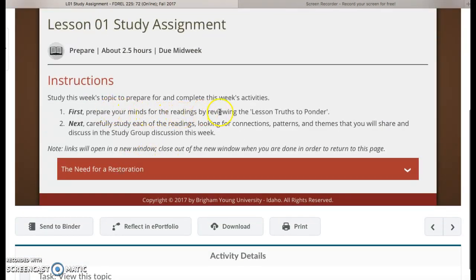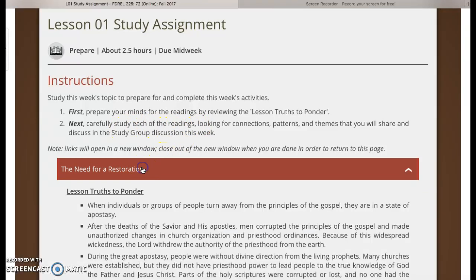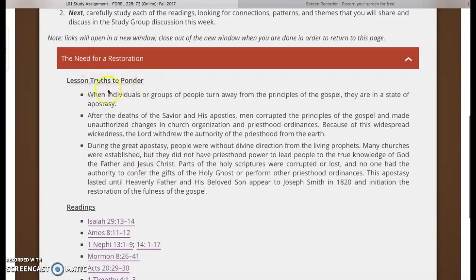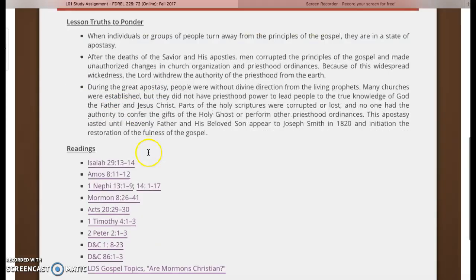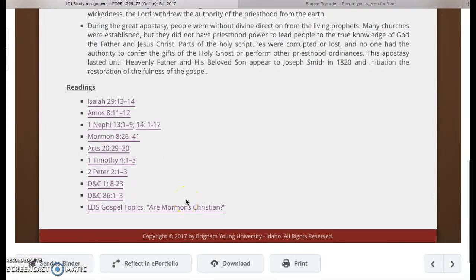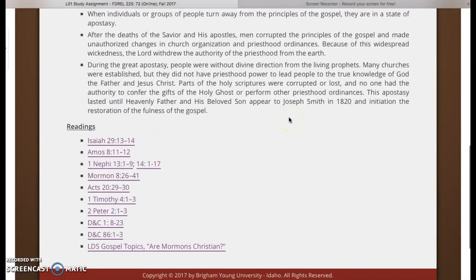So first of all, you'll study the lesson truths to ponder, and then you'll study the readings, looking for connections, patterns, and themes. So here's your lesson truths for the week, the need for a restoration, and then here's the references that you'll click on and go to. Okay, so you'll study and pay attention to insights.